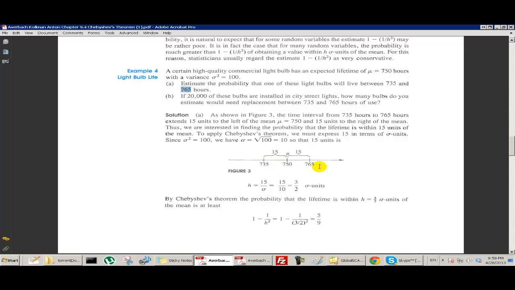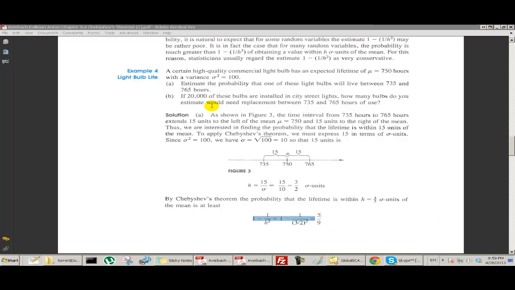What's the probability that it will be in that range? We said that that's 1.5 standard deviations. So Chebyshev's theorem will say that at least 5/9 of all our light bulbs will be within this range. Or we can say it another way: the probability that one given bulb will be within this range is at least 5/9.